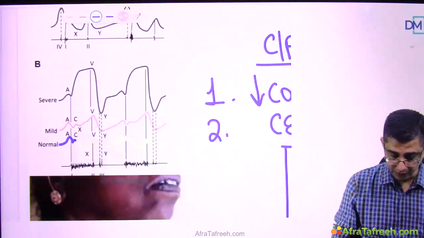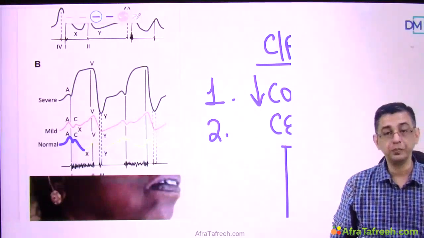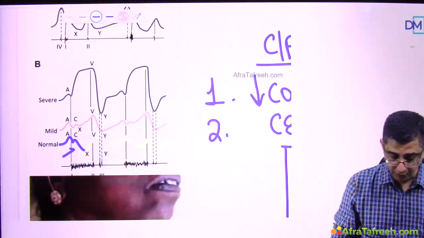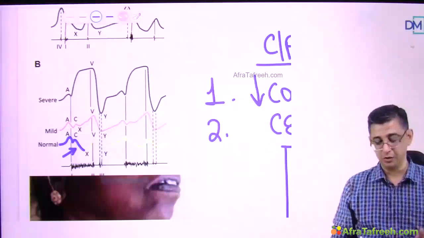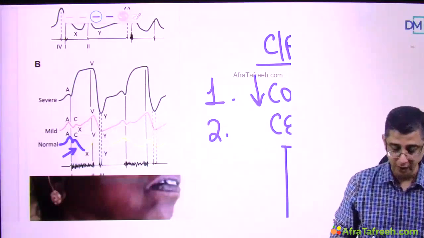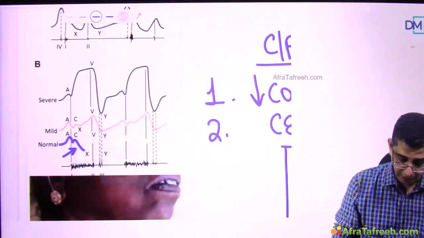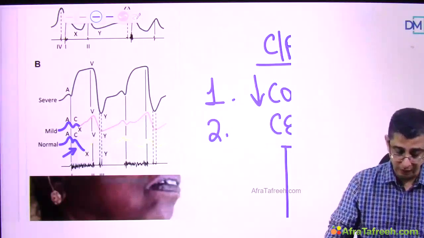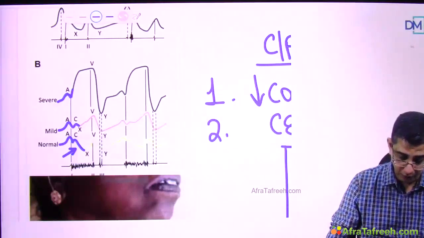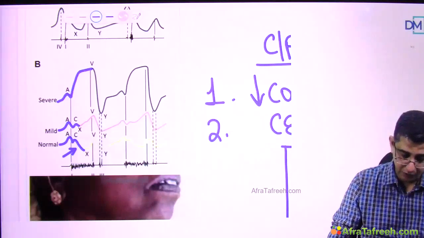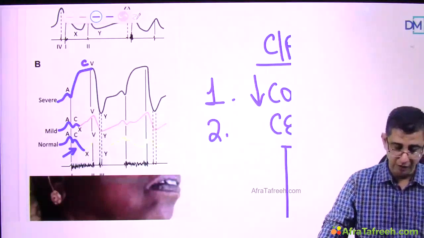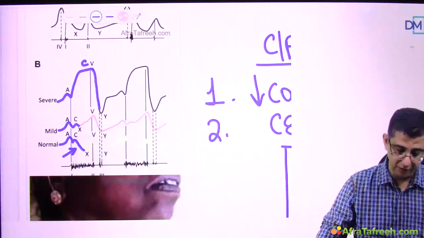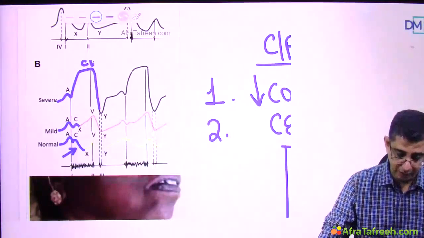This is A, then we have a C, and then we have a X. In a normal person, you will have a X descent, but in these patients, because the vector of TR is pointing upward, the X will progressively start getting reduced. So you can see that as the disease becomes more severe, the X is literally disappearing, and then you are having only A followed by a big CV wave. This is what I am talking about, the CV wave, and then everything that comes down very fast would be called a steep Y descent in a patient.